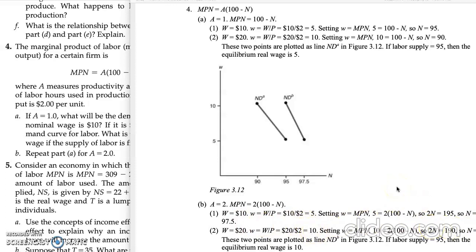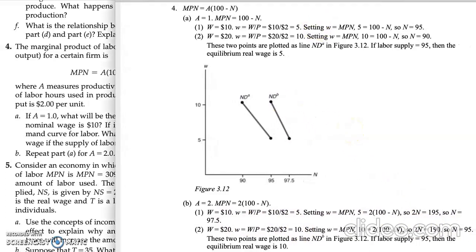Then we plot the graph. When we have a real wage of 5, the number of labor will be 97.5, and when the real wage equals $10, the number of labor will be 95. Then we plot the diagram, the demand curve for labor.